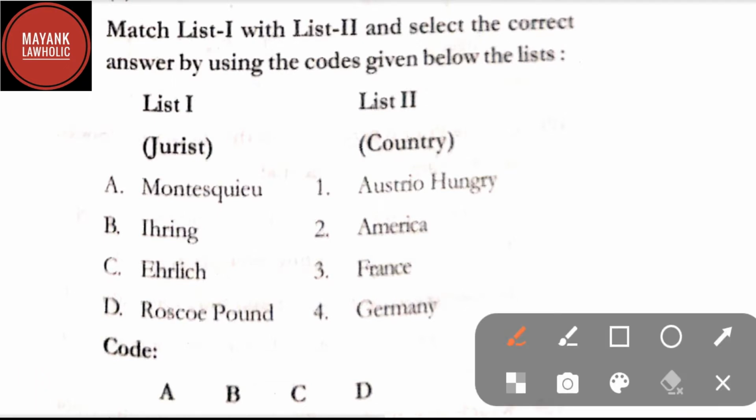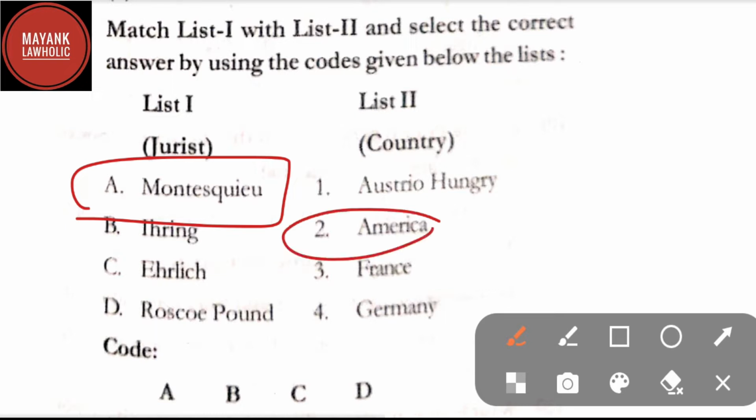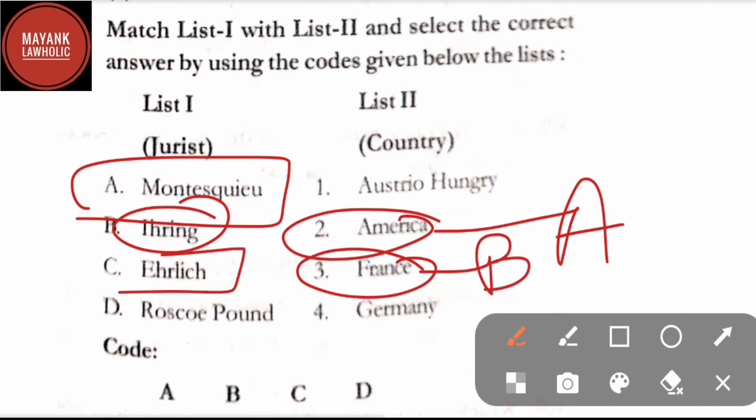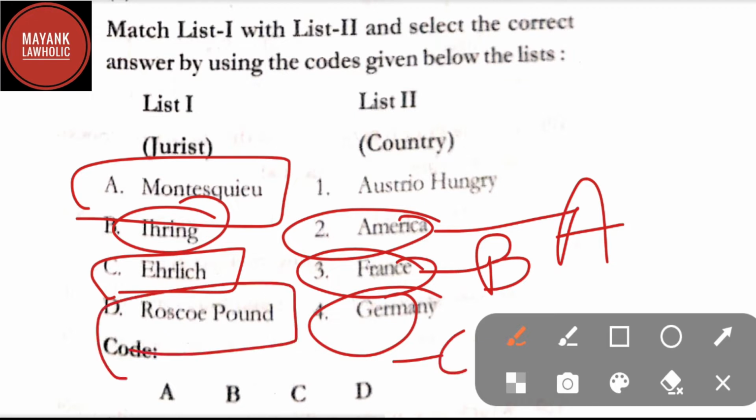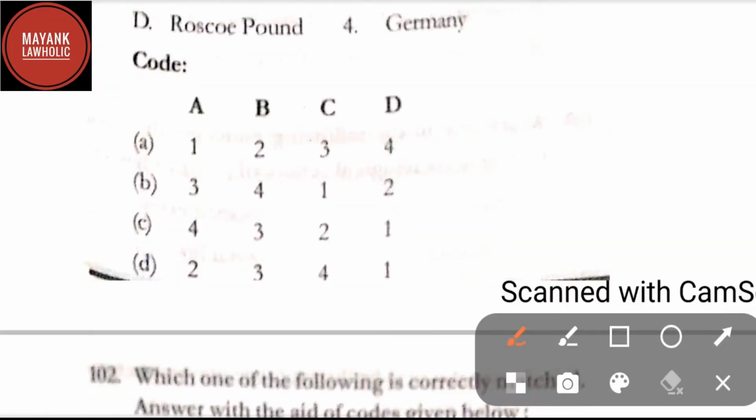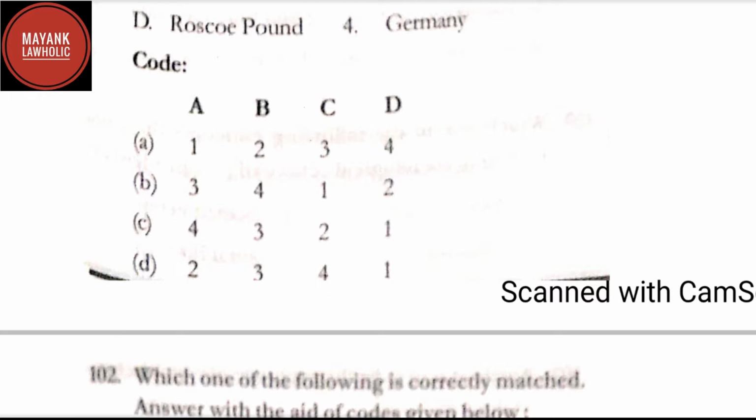Now let's get started from question number 101. Question number 101 is also about match the following. Here we have to match list 1 and list 2. List 1 talks about the jurist and list 2 talks about the country. Here Montesquieu is related to America. Ihering is related to France. Ehrlich is related to Germany. And Roscoe Pound is related to Austria-Hungary. So by going through these matches, the correct answer here will be option D.